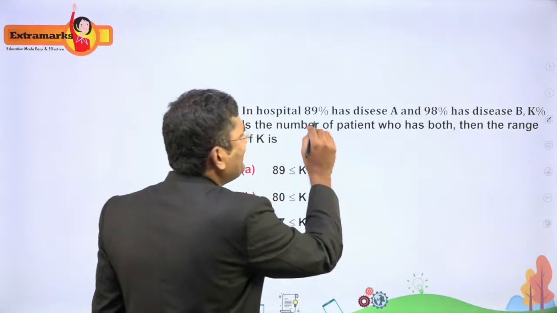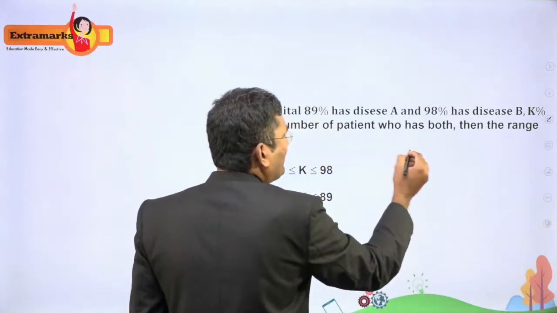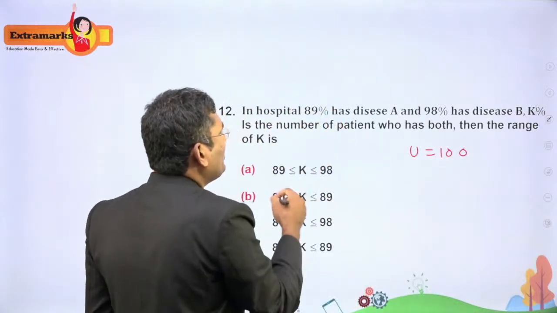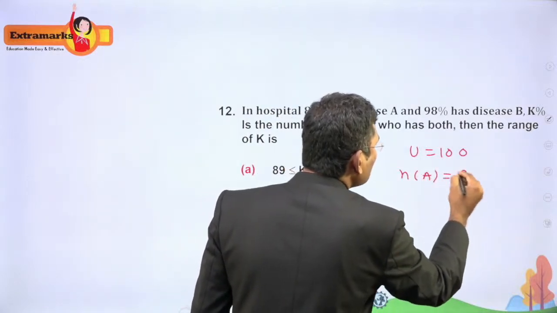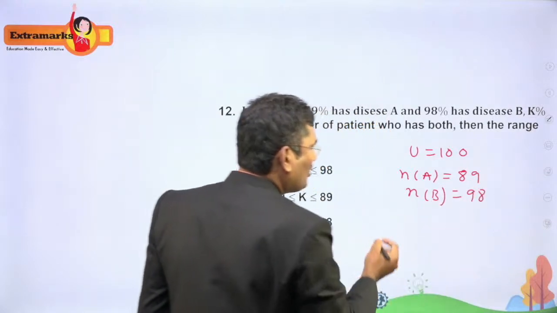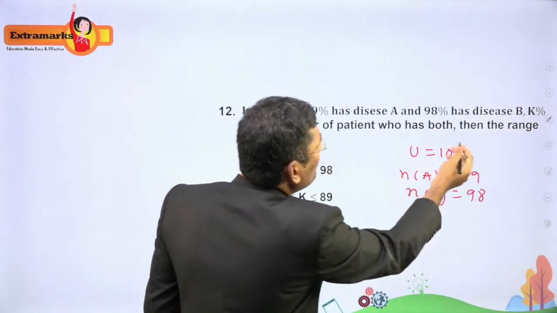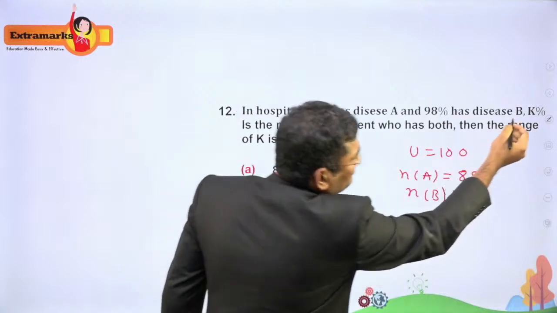So this one is 89%. Let U is equal to 100. Now N of A is 89. N of B is 98. This is the given. Now what we have to do here? Here they are asking the range of K. K is the common thing.